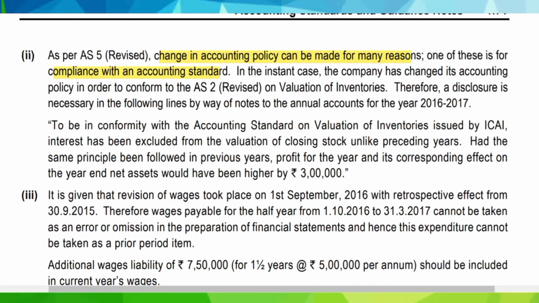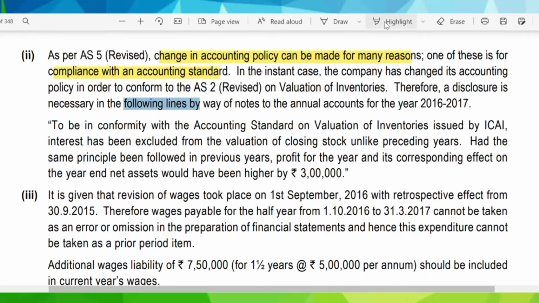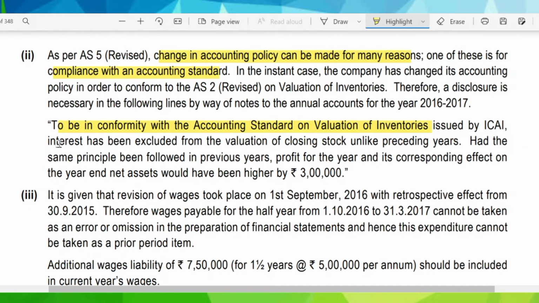Therefore, a disclosure is necessary in the following lines by way of notes to the final accounts of the year 16-17. To be in conformity with accounting standard 2 on valuation of inventories issued by ICAI, interest has been excluded from the valuation of closing stock, unlike preceding years.